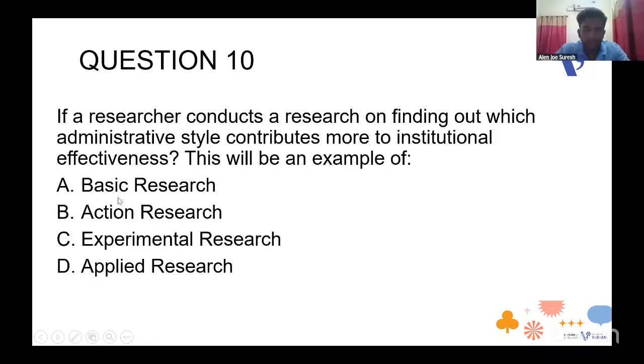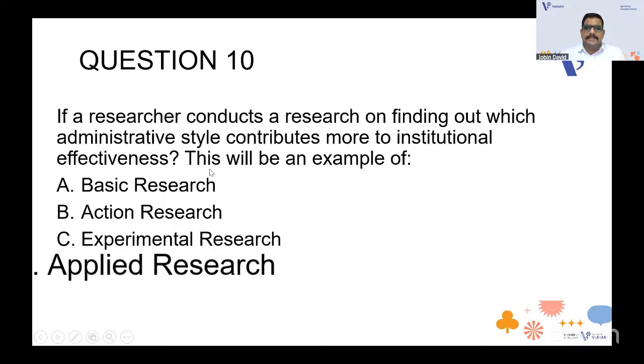Basic and experimental options we can eliminate. Action research, we just discussed, is to find a solution to an immediate problem. So think of whether it is an immediate problem or not. The answer is applied, because applied research gives a solution to a practical problem, not an immediate one.